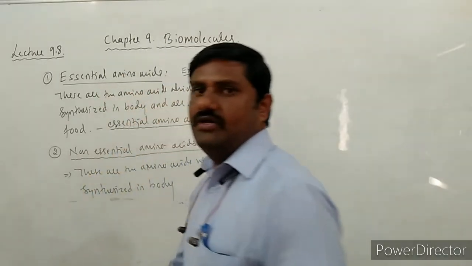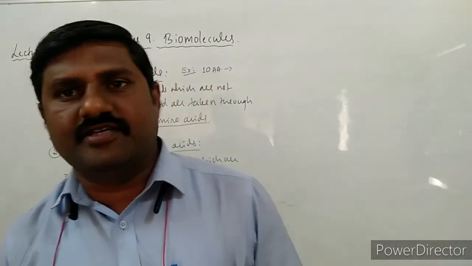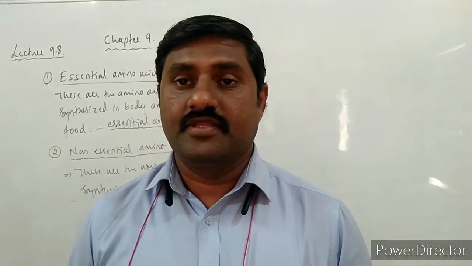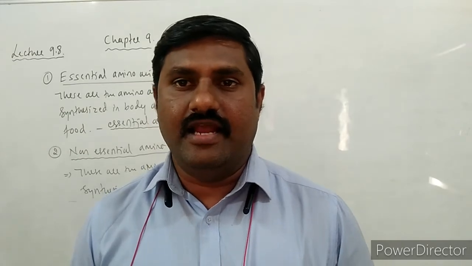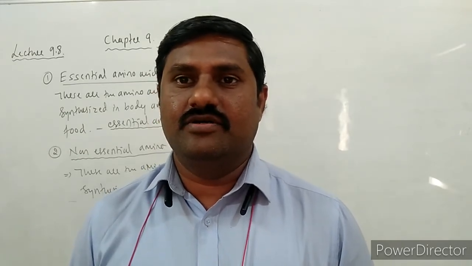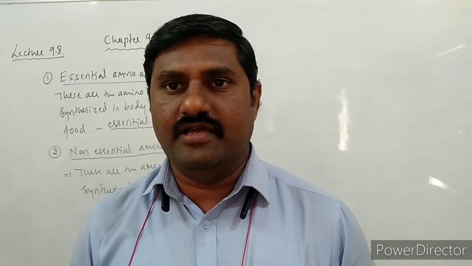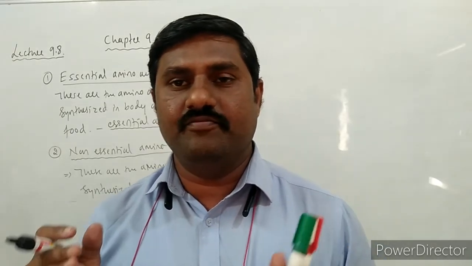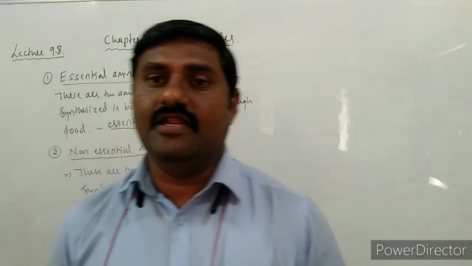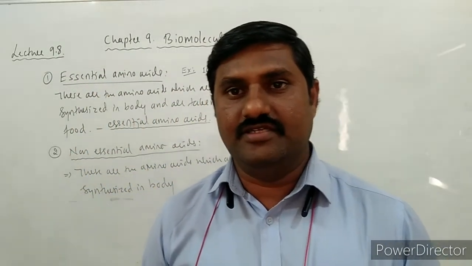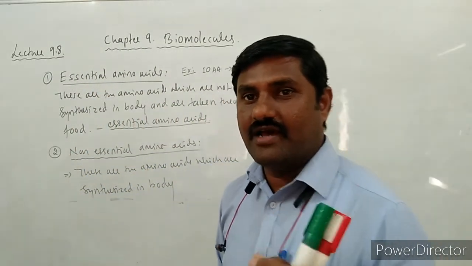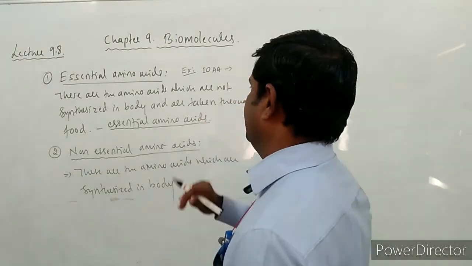There are different types of essential amino acids that we come across. Isoleucine is there, leucine is there, lysine is there, as well as phenylalanine is there. Arginine and histidine are also essential amino acids.